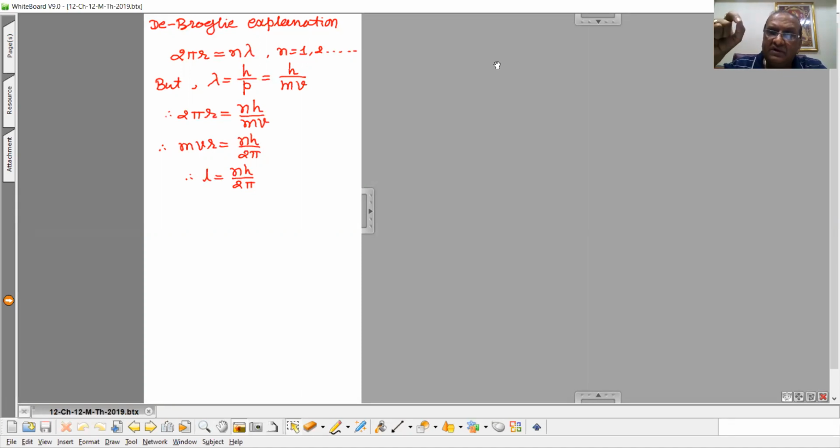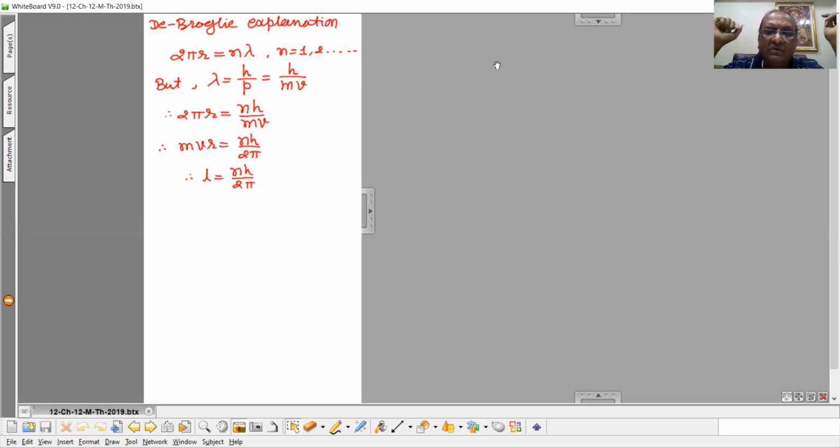De Broglie suggested that when an electron is revolving in the orbit, it behaves as a wave, and that is the matter wave. The concept of this we already studied in chapter 11, duality in nature.